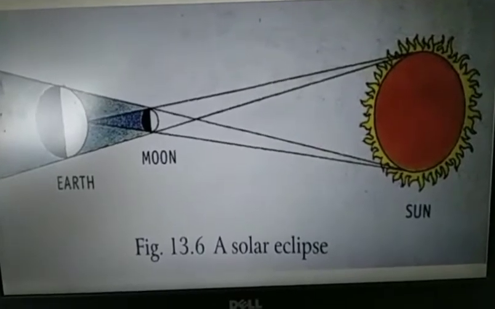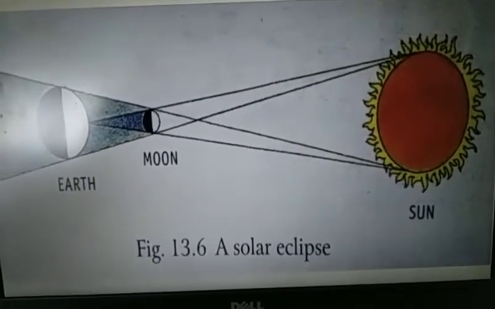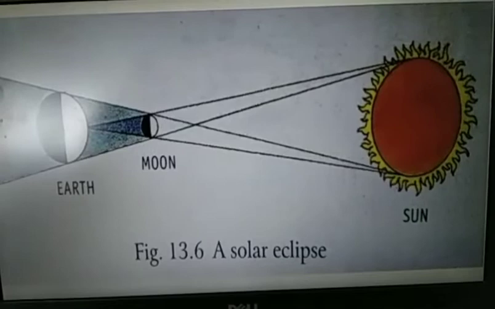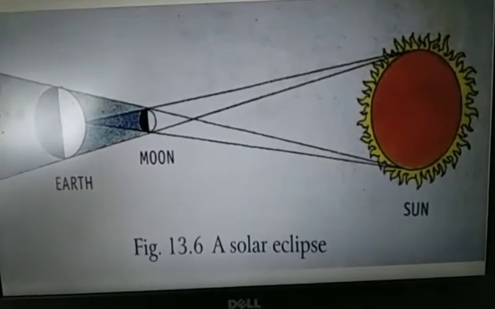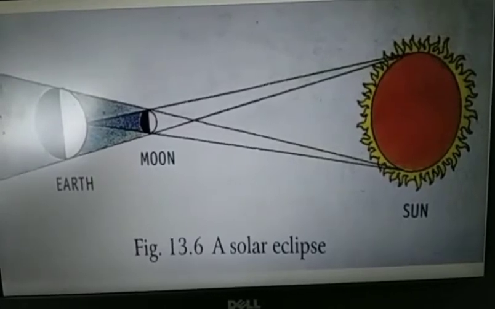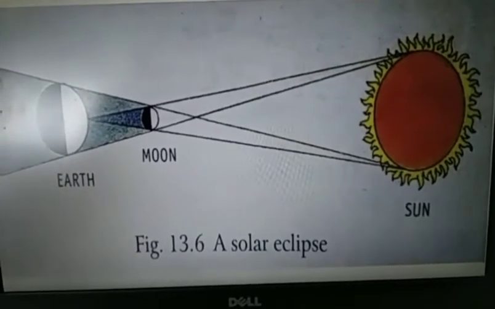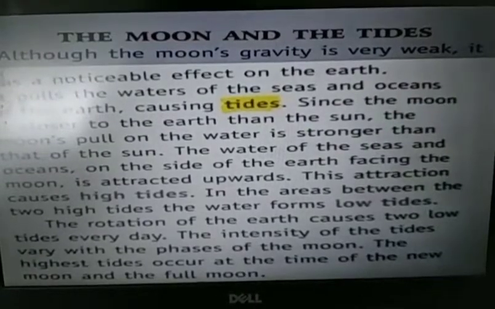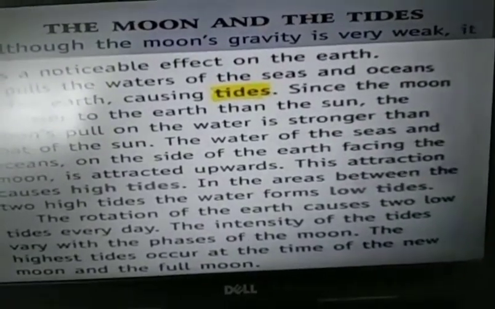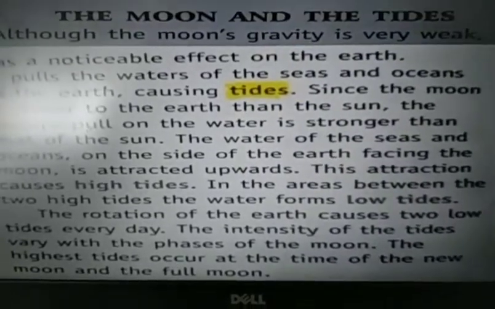We call it a complete solar eclipse. And if some part of the sun is hidden behind the moon, then we call it a partial solar eclipse. Okay. So this is what we call solar eclipse and lunar eclipse.